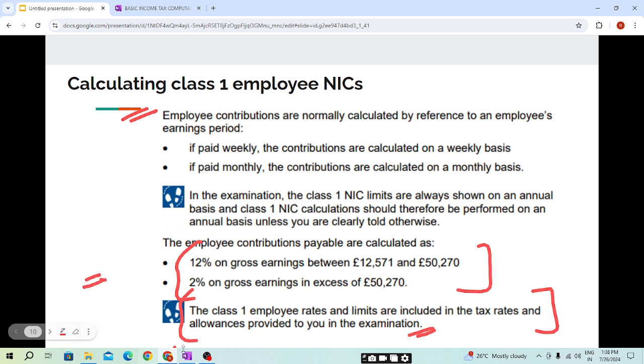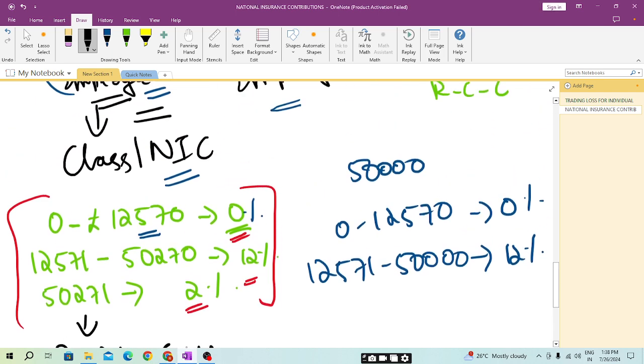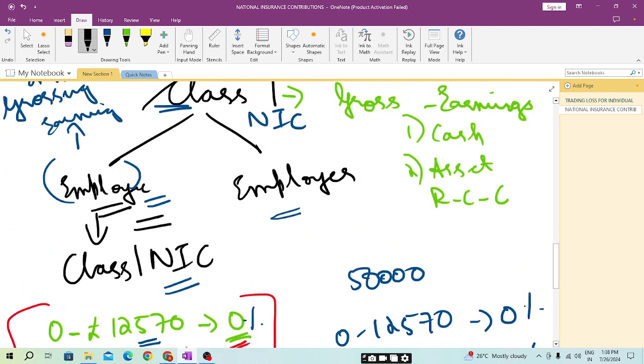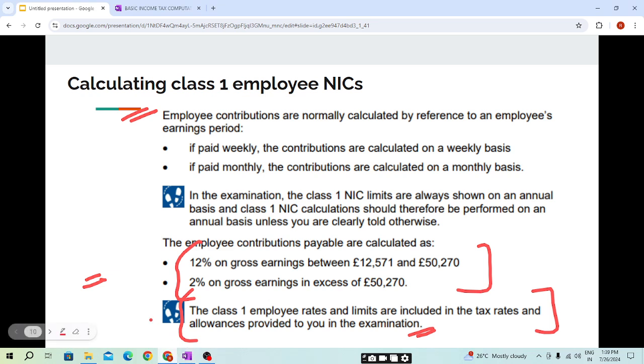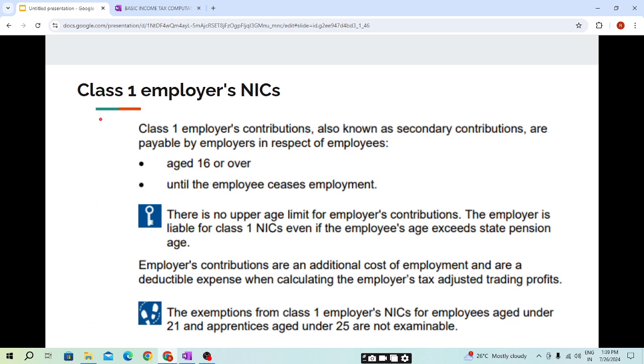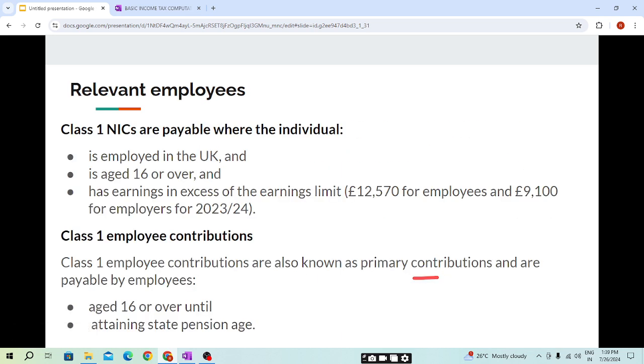As we have already seen, the class 1 NIC will be payable by the employee on his gross earning, and the employer will also contribute for his employee. Now we will be covering the case of the employer. Class 1 employer's NIC, also known as secondary contribution. The class 1 employee contribution was known as primary contribution.